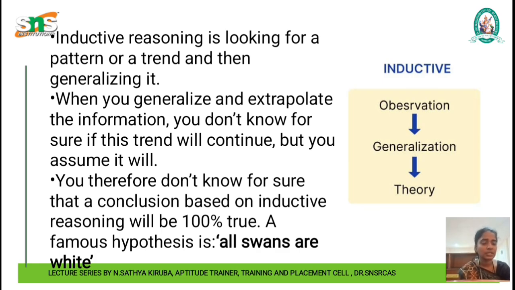That is inductive reasoning. In the next video we can analyze the difference between these two reasoning types.